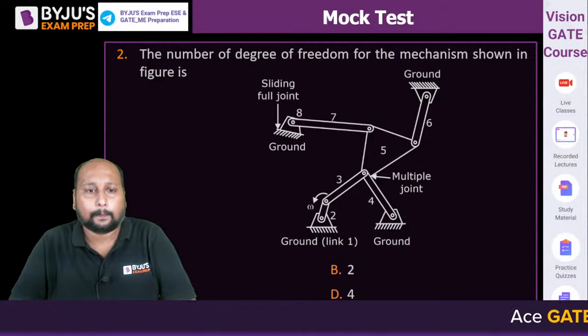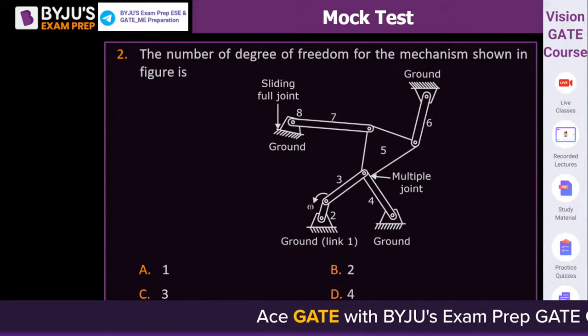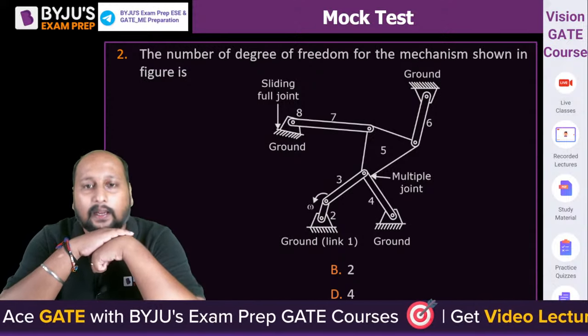Quickly, able to see options? अब दिख रहा है ना? Quickly tell me what is the answer. 1, 2, 3, 4 में से कौन सा है? What is the answer? Utkarsh, Mani.